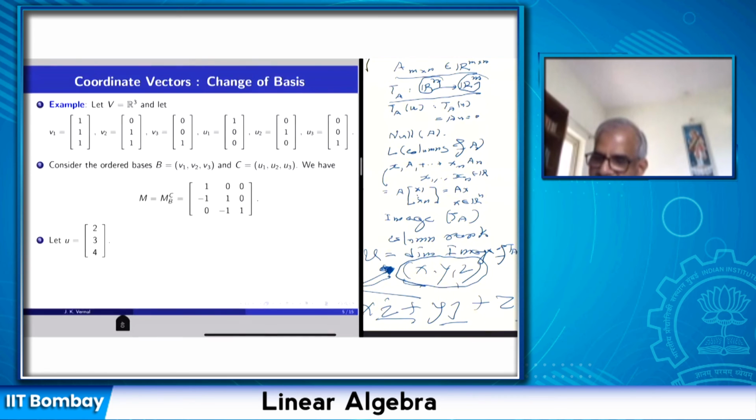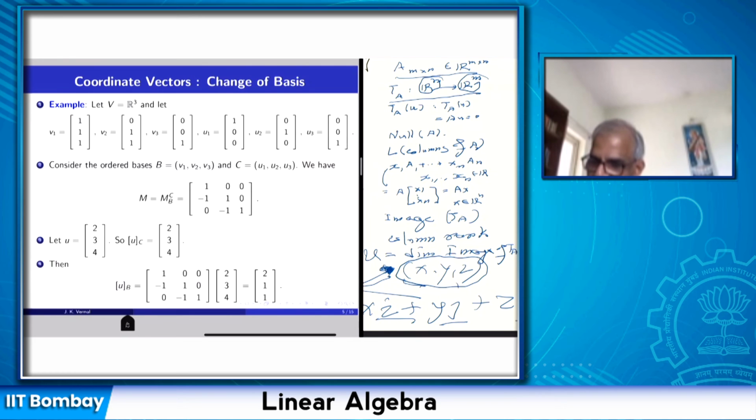Before I can start converting coordinate vectors with respect to one basis to another, I have to first write the transition matrix. Then I take an arbitrary vector 2, 3, 4. The coordinate vector of 2, 3, 4 with respect to C, which is the standard basis, is this vector itself.